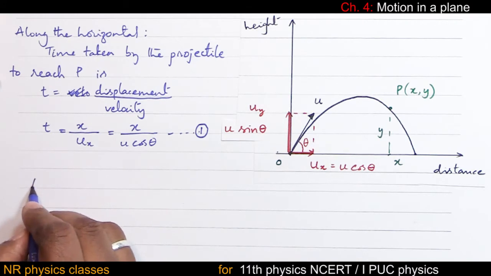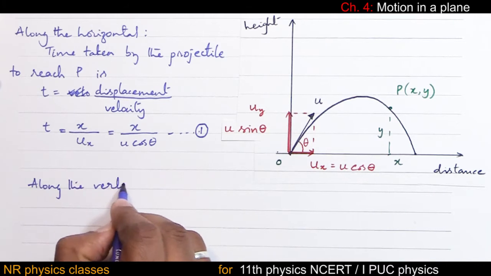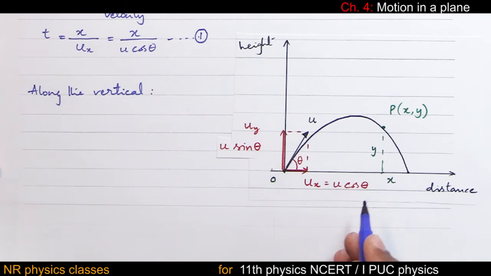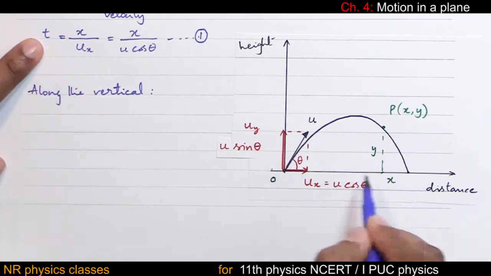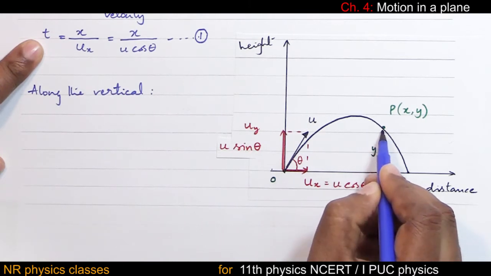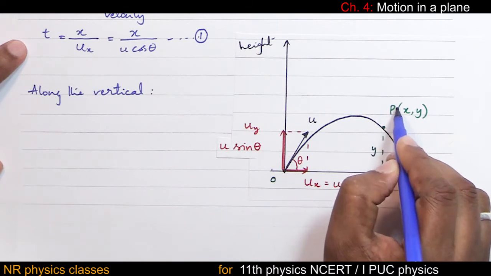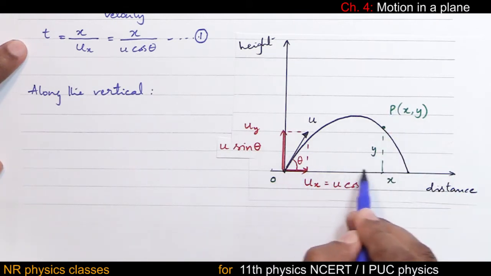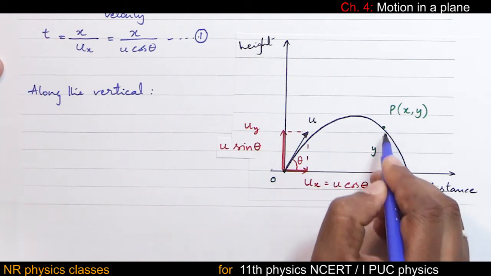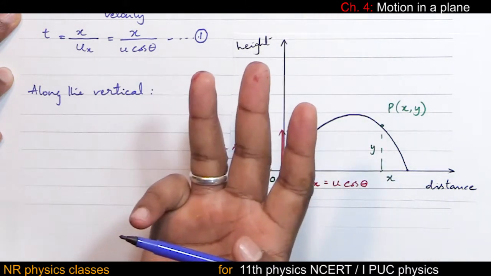Now along the vertical. During this same time, the stone has to cover displacement y to reach point P. Students, our target is to reach P. So the time taken to reach x is this. During the same time, the stone has to reach P. And along the vertical, there are 3 equations of motion, isn't it?